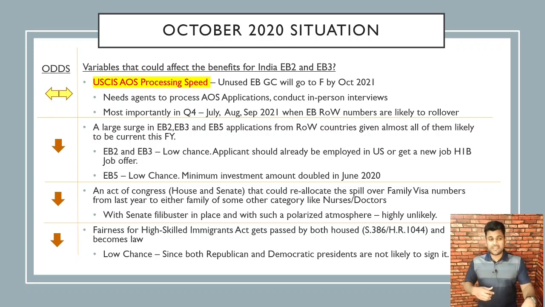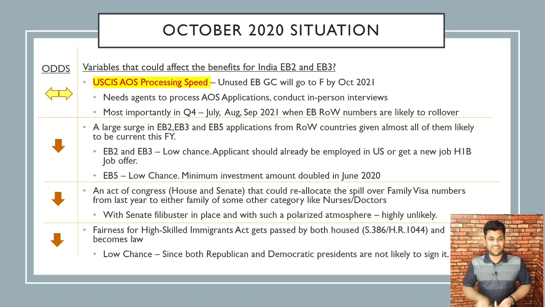But for the rest three, the chance of this happening is very low, but I still want to mention it to make sure we are all aware. So there could be a large surge in EB2, EB3, and EB5 applications from rest of the world countries, given almost all of them likely will be current this fiscal year.